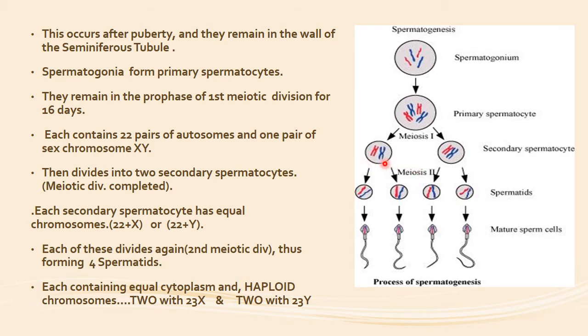These secondary spermatocytes will have half the number of chromosomes, that is 22 autosomes and one sex chromosome, X or Y. Then they divide into the four spermatids. Each will have an equal amount of cytoplasm and 22 plus X or 22 plus Y chromosomes. And then they will transform into mature sperms.